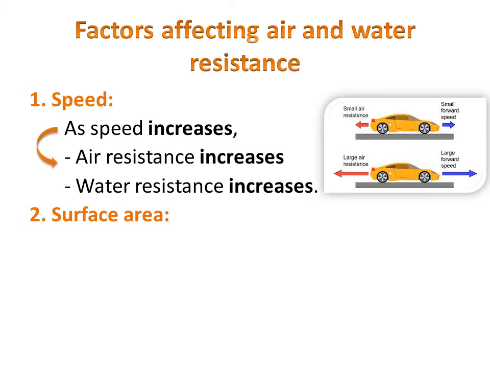Now let's talk about the second factor, which is the surface area. What does the surface area do to the air resistance and the water resistance? Let's imagine it together. First of all, the air resistance. If I'm moving in air, running with my hands beside me, will I be faster while running? Or if I'm running and opening my hands?